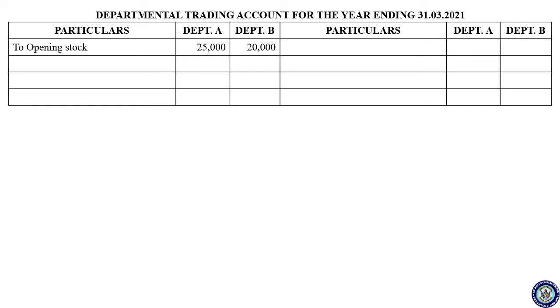So next item, that is purchases. So write. Next item, that is sales. They have given sales.